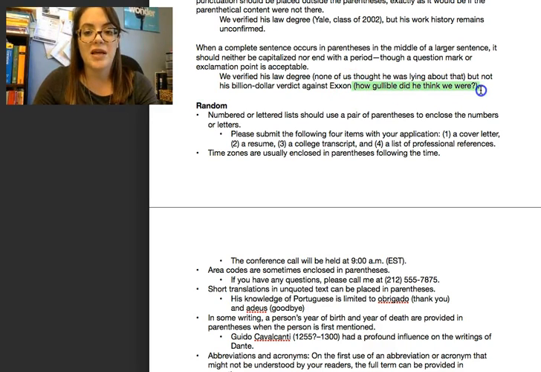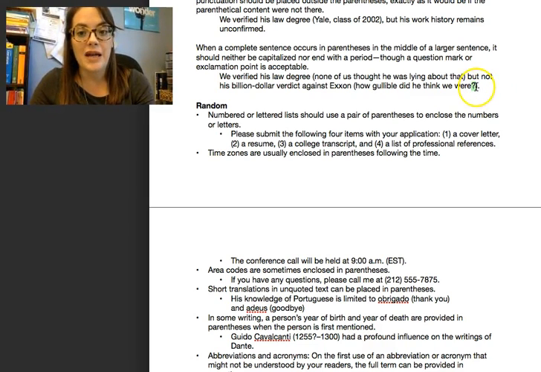But not his billion-dollar verdict against Exxon (how gullible did he think we were?). Okay, so notice I have a question in the parentheses. It's a complete sentence, it's a question. No capitalization, but I can put my question mark inside the parentheses since it's a question. Okay, and then I do my parentheses, then my end punctuation for the sentence.